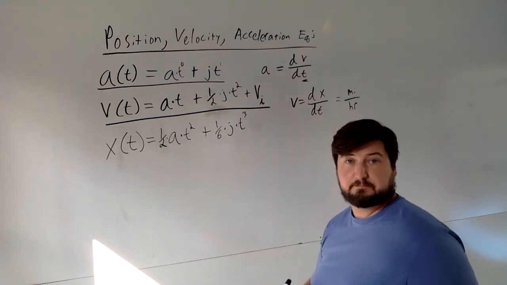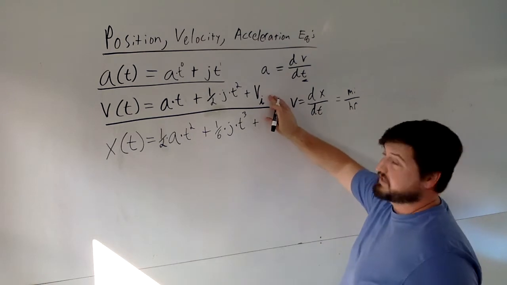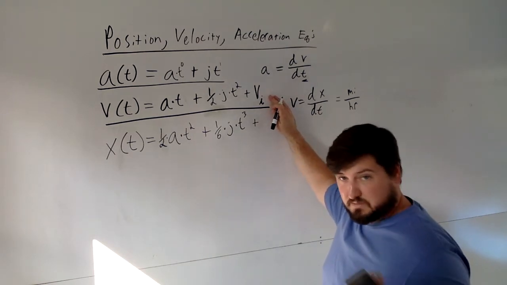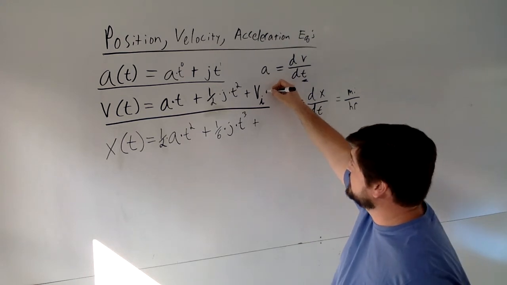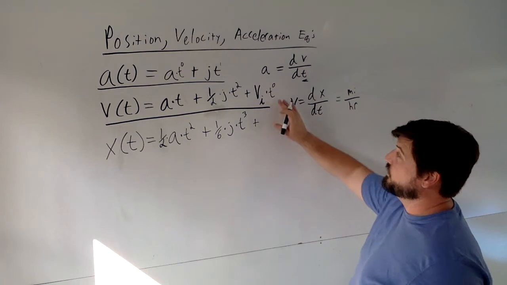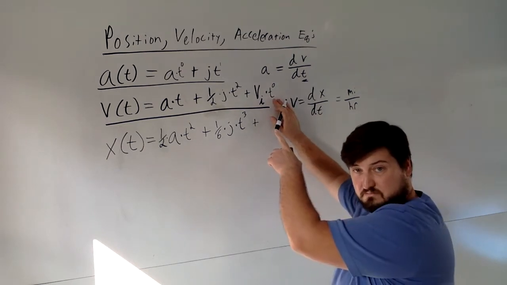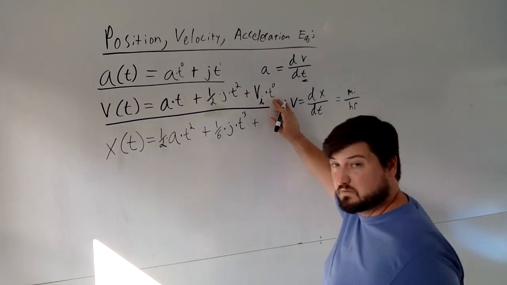1/6. Okay? So I had velocity before, and again, that was a constant, so it seems like maybe you don't do much with that. But remember, mathematician trick, physicist trick, you can always add in a t to the 0, right? I wouldn't worry about that for using this equation, but when you're integrating it, you have to remember that it's a t to the 0 can always be thrown in.